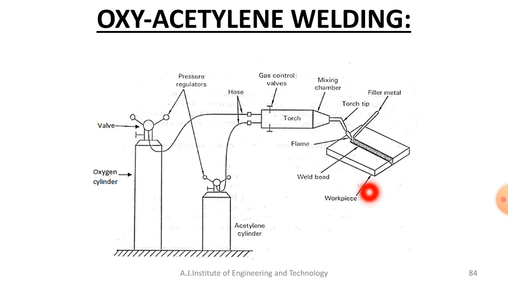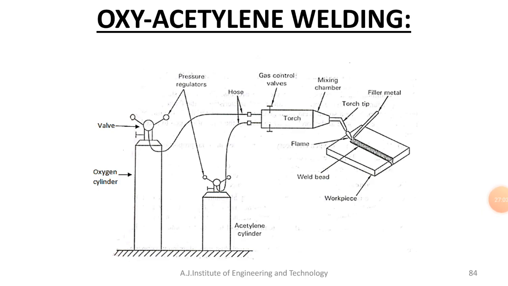Many fluxes are there, so based on the application and the materials to be joined, you have to select the appropriate flux material. For welding of aluminum or its alloy, chlorides of sodium, potassium, lithium and barium are used as flux material. Usually potassium or lithium material is used as a flux. That is about flux.